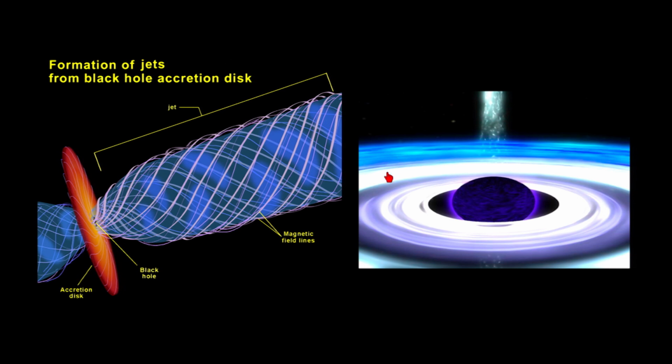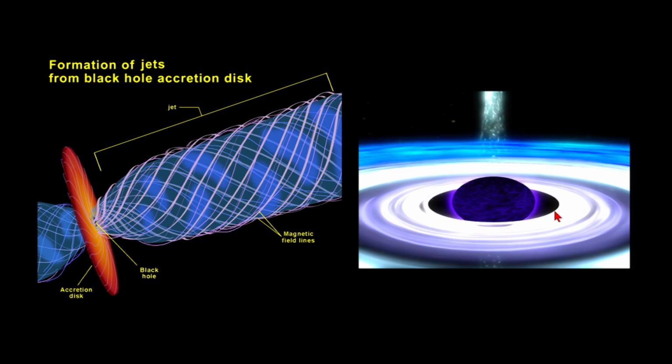So the idea is we don't actually see the black hole. We can't. But the black hole causes the material in the environment of this binary system to behave in a way that reveals its existence. So black holes are sort of like troublemakers. We don't see them, but we see the trouble that they cause.